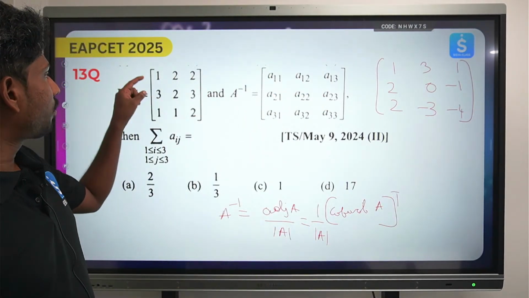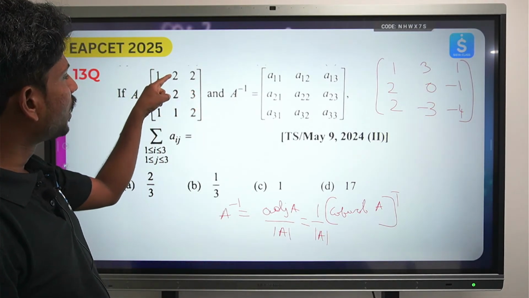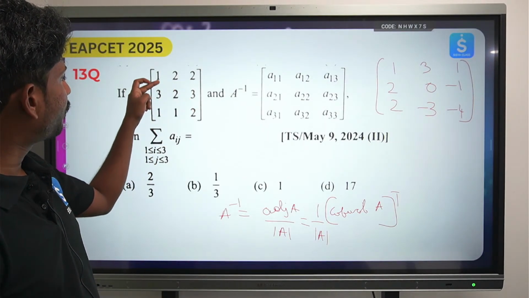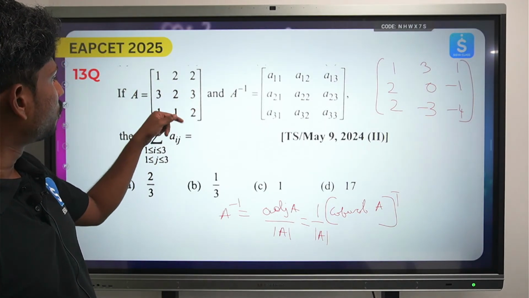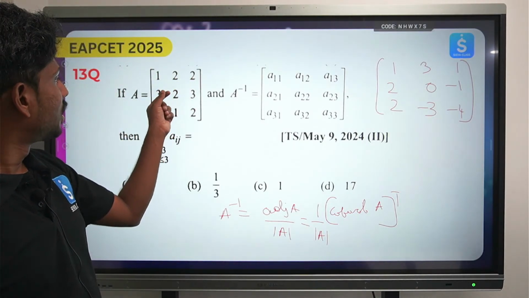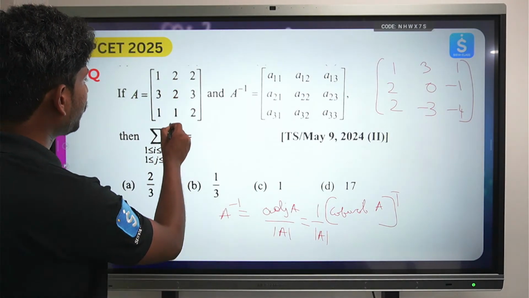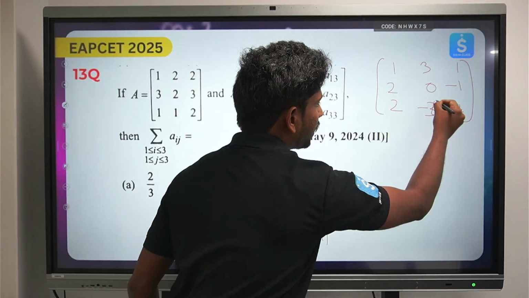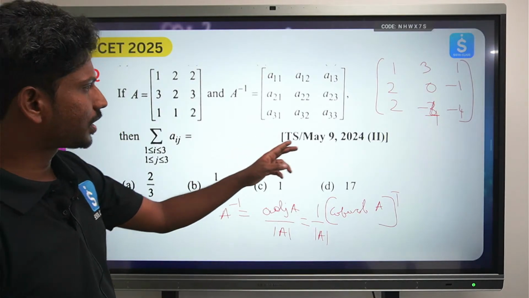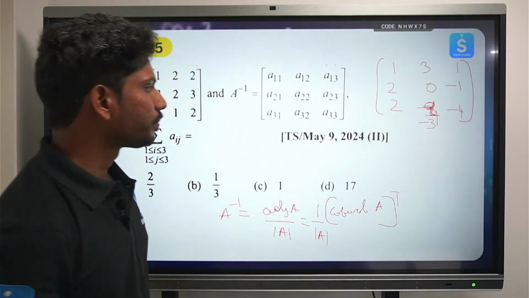Okay, again look here, let's try to verify. 2 into 2 is 4, 3 into 1 is 3. 4 minus 3 is 1. Again if you take 3 into 2 is 6, 6 minus 3 is 3, 3 minus 2 is 1. And again if you take 2 into 2 is 4, 4 minus 2 is 2, 2 minus 2 is 0, 3 into 1 minus 2 which is minus 1, and again 3 minus 6, which will be minus 3 actually. 3 into 1, this will be equal to minus 4. And the last one is 2 minus 6, which is minus 4. 3 minus 6, sorry, this is equal to minus 3 itself.